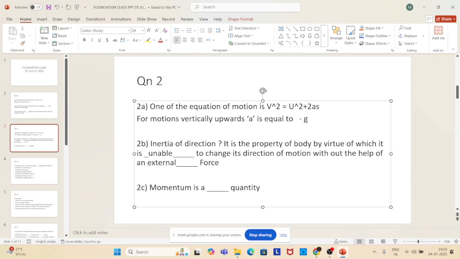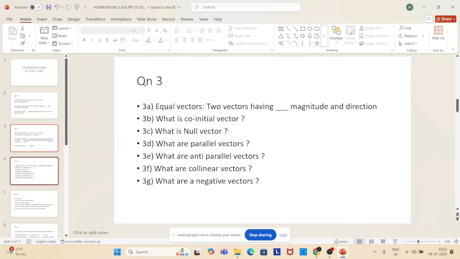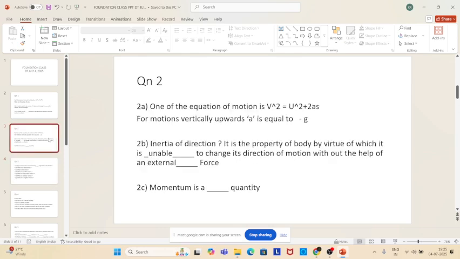Kavinaya, can you read 2C? Momentum is a dash quantity. Is it a scalar or vector quantity? Vector, sir. Why is it a vector quantity? It has both direction and magnitude, sir. What is the formula for momentum? P is equal to m into v. Mass into velocity. Velocity is a vector, that is why it has both direction and magnitude. So momentum is a vector quantity. Very good, fantastic.